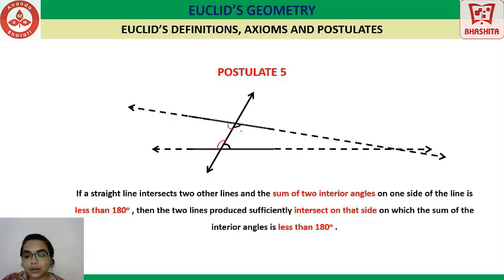Is that fine? Now that is what we said. If the sum of the interior angles is less than 180 degrees on that side of the transversal, if you try to extend the lines, what happens? The lines will meet at a point. But on the other side, how much ever you try to extend the lines, they will not meet at all. Here you can see when less than 180 degrees they are meeting at a point, greater than 180 degrees they are not meeting at a point. Now what if it is equal to 180 degrees? That we will learn later on.